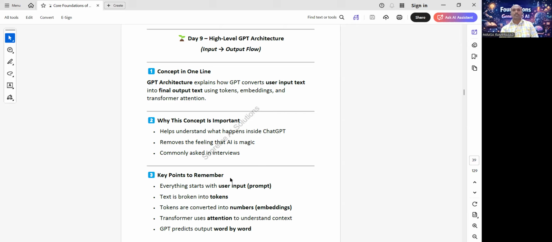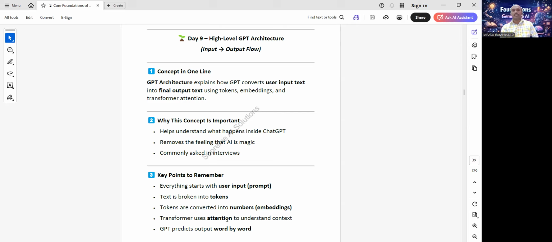Key points to remember. Everything starts with the user input prompt. Text is broken into tokens. Tokens are converted into numbers, meaning embeddings.